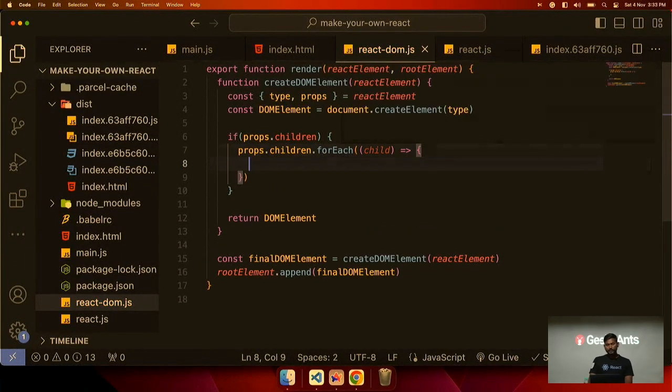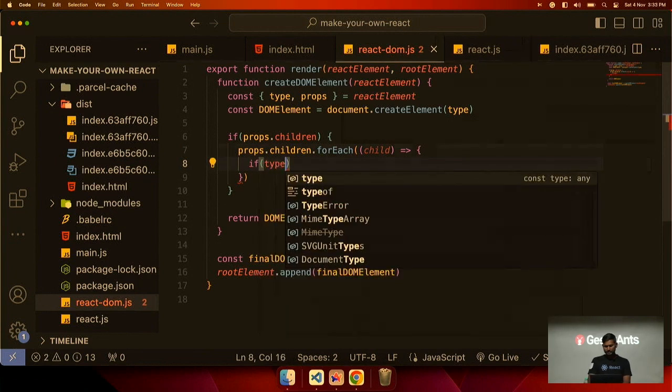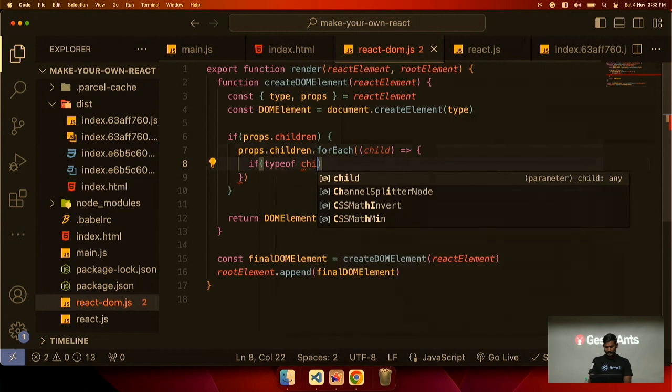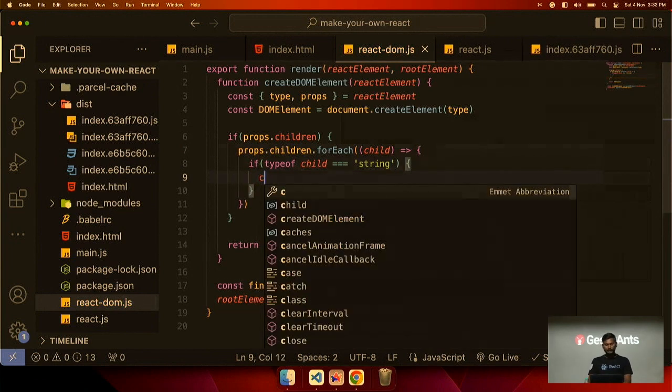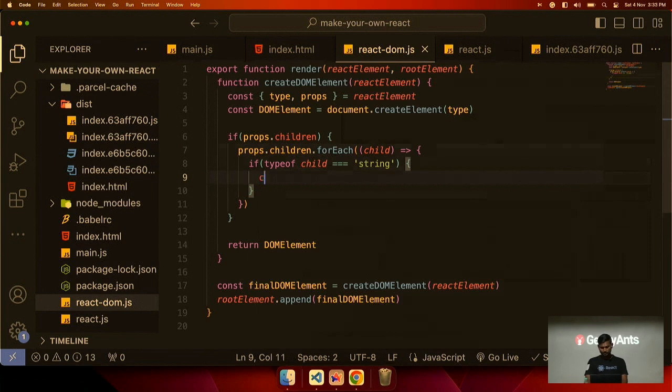we need to check if this child is an element or a string. So we will check the type of child. If the type of child is equal to a string, then we will create a text node, const textNode.